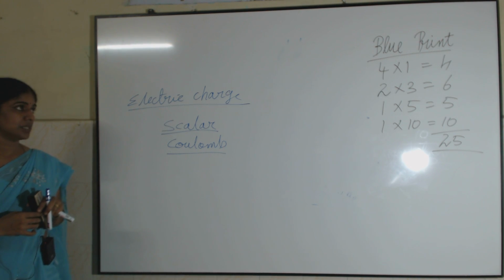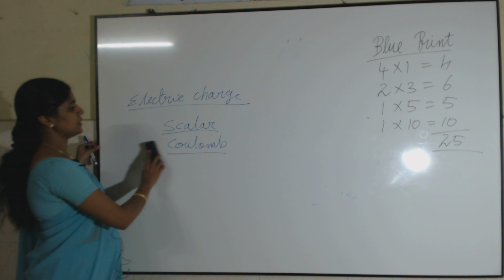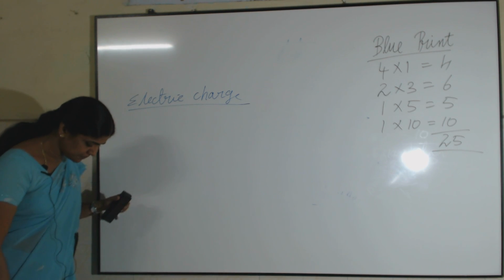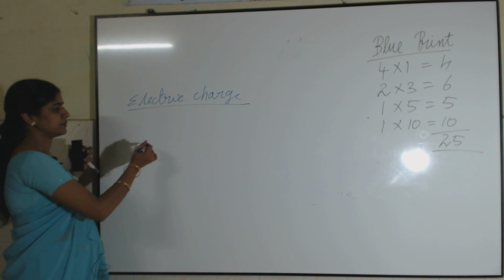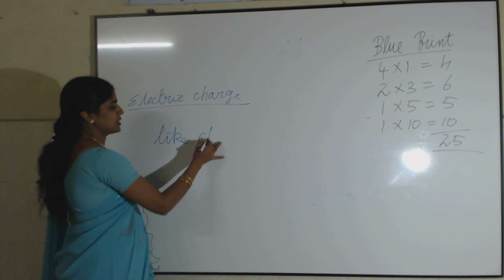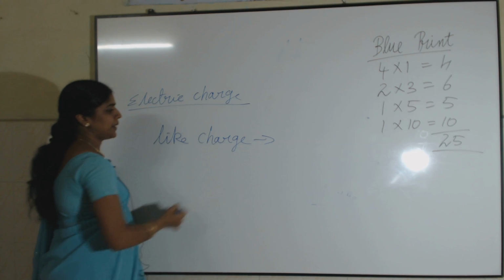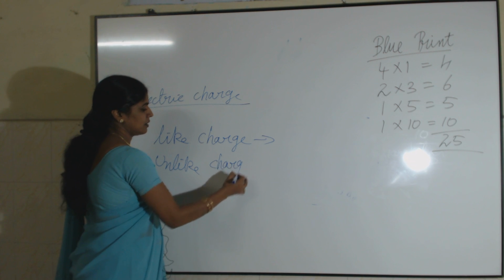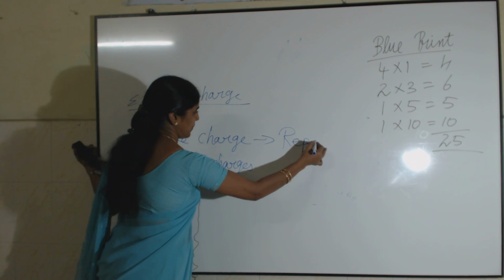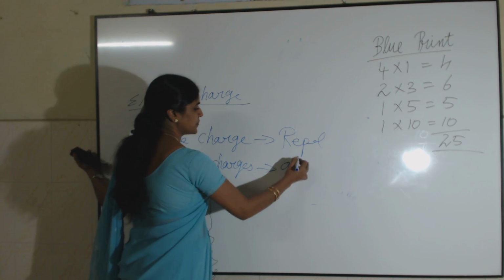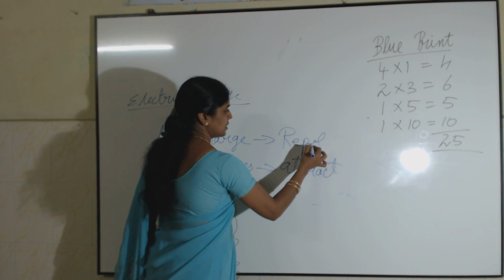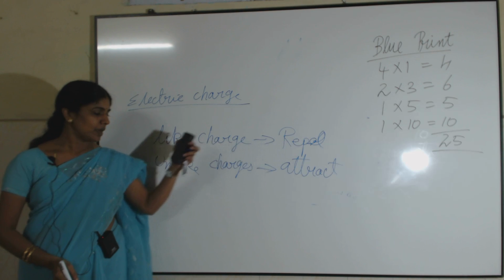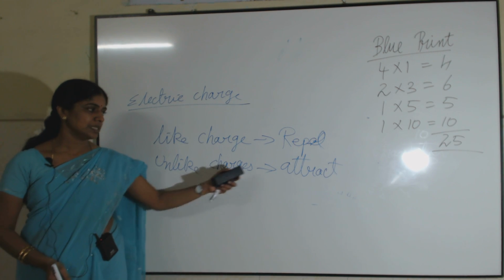Then we have seen two types of electric charges. Now we will go to the properties. If there are two like charges, already we are familiar with this, will they repel or attract? And what happens if there are two unlike charges? Like charges repel and unlike charges attract each other. This is the property of the charged particle. If there are two like charges, they will repel, and if there are two unlike charges, they will attract.